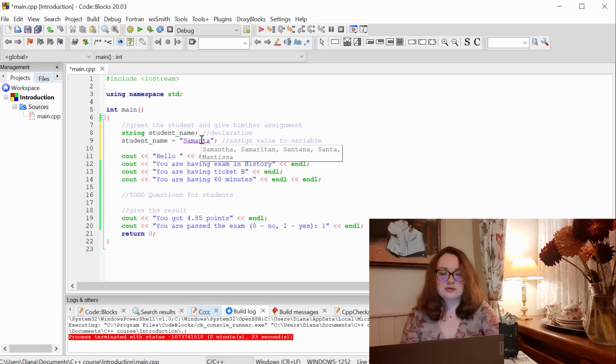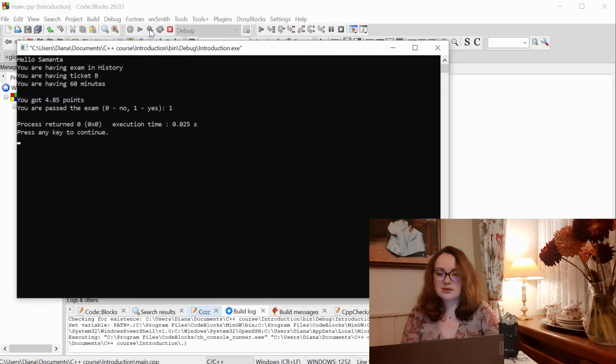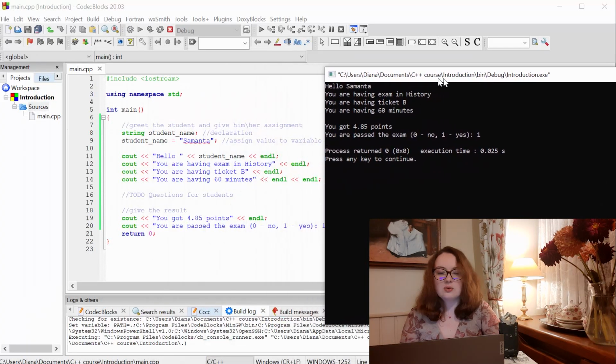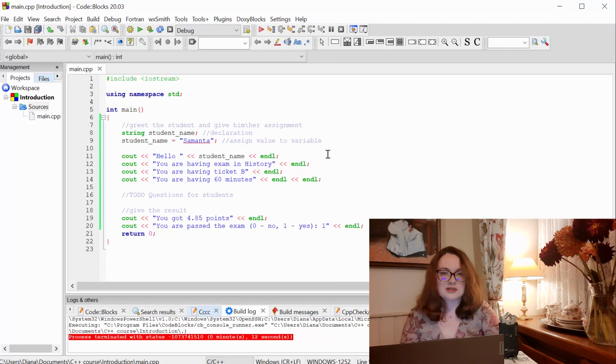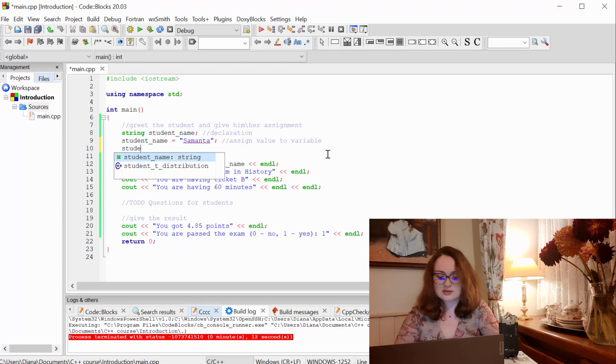Let's now try to run our program and see the result. So build and run, and you can see that now instead of David we are having student Samantha. So our output now is hello Samantha. If for some reason I want to change the student name in the exam process, I can do it right here in the code and change student name.